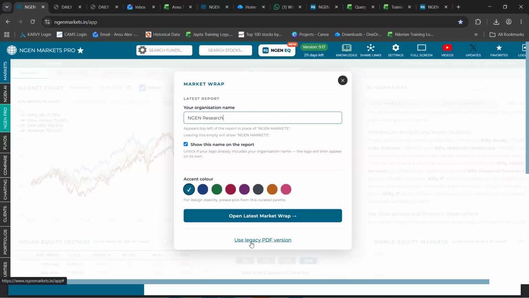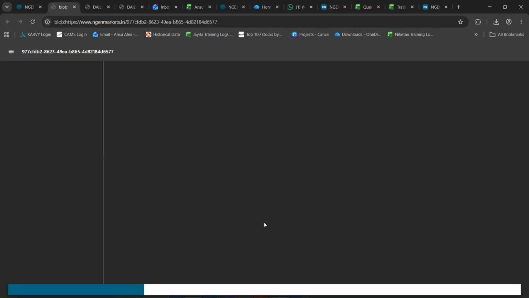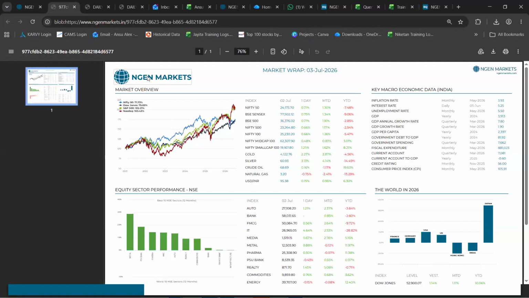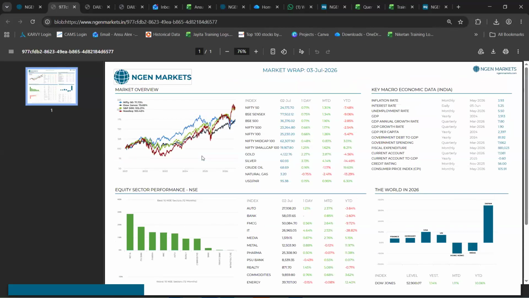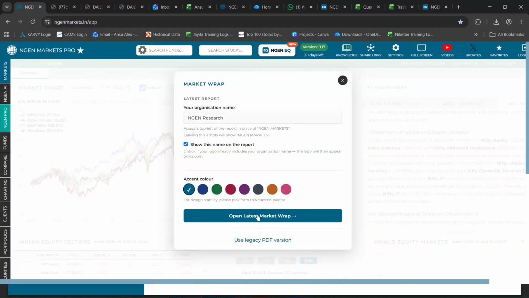The first one, which is the old format, is called Use Legacy PDF version. This was our old format wherein your company logo comes up, the actively selected benchmarks show up, and NSE or BSE, whichever was the sectoral benchmark you selected, show up. So this was our old report. The new HTML report that we have generated is available right here, where you click on Open Latest Market Wrap.